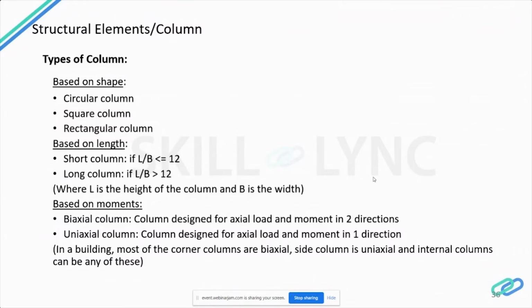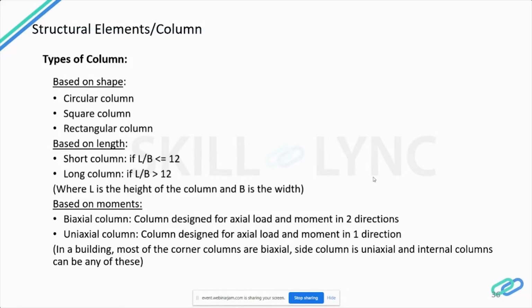And based on moments, if the column is designed for axial load, that is the vertical load, and moment in 2 directions, then it is called a biaxial column. If the column is designed for axial load and moment in one direction, it is called a uniaxial column. In a building, most of the corner columns are biaxial because they will take loads from both the beams. Side columns are uniaxial, and some internal columns can be of any of these types.